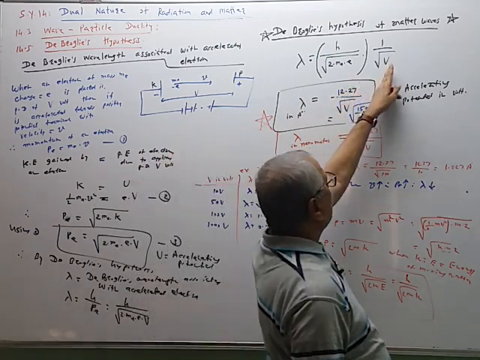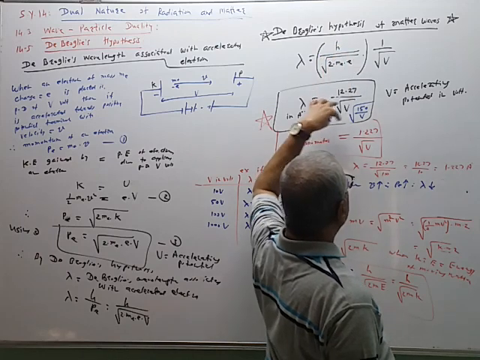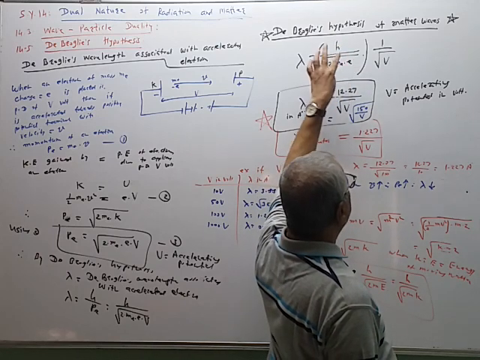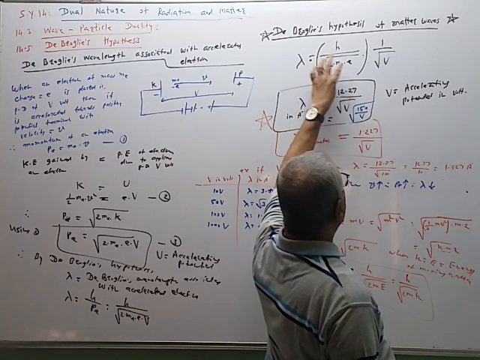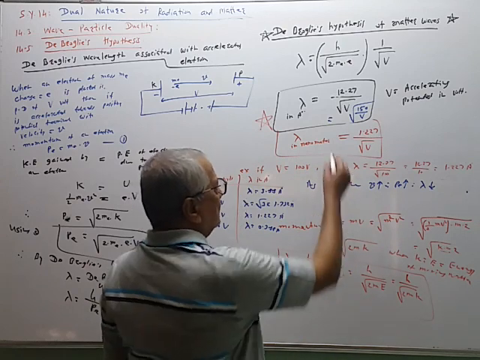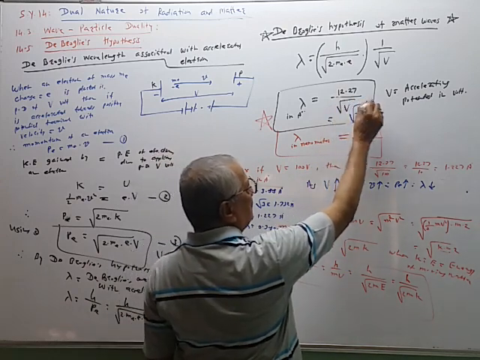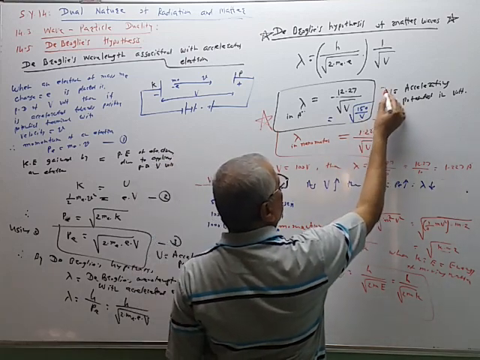So other than this root of V, all these quantities are constant: Planck constant, mass of the electron, charge of the electron. If we substitute the values in the SI system and then convert into angstrom, it will be 12.27. This 12.27, when taken inside the root, becomes root of 150. So these equations are important.